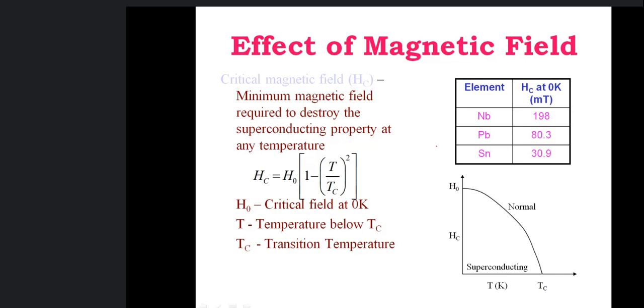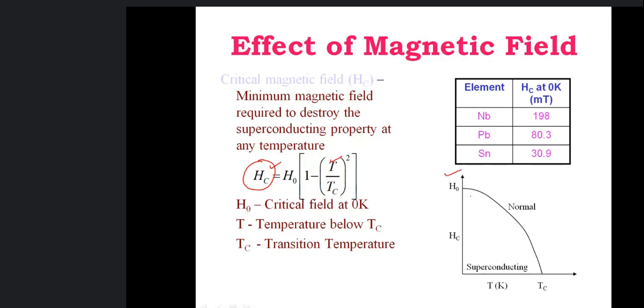That minimum magnetic field required to destroy the superconducting property of a superconducting material at any temperature is called the critical magnetic field. Okay, the superconducting state is a function of both temperature as well as magnetic field.